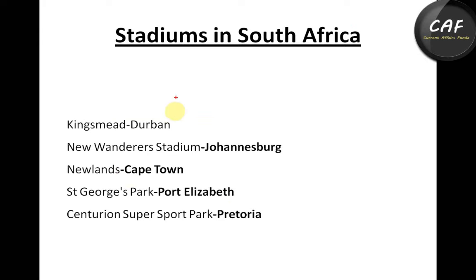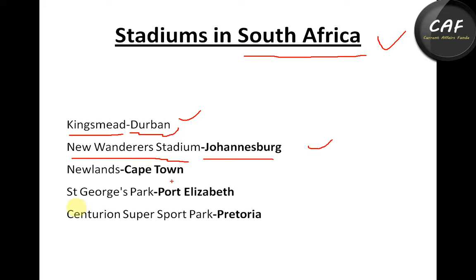And guys, next we move to South Africa. The first one is Kingsmead, which is in Durban, and New Wanderers Stadium, which is in Johannesburg, and Newlands is a cricket stadium which is in Cape Town, and Johannesburg is also a cricket stadium ground, and in Port Elizabeth there is St. George's Park, a multi-sports stadium.